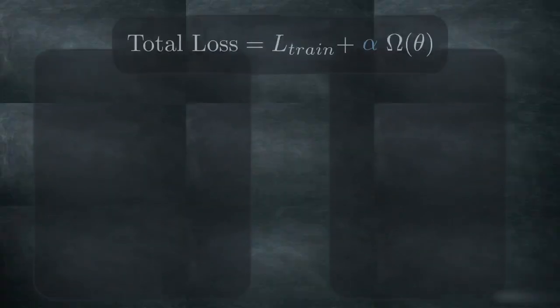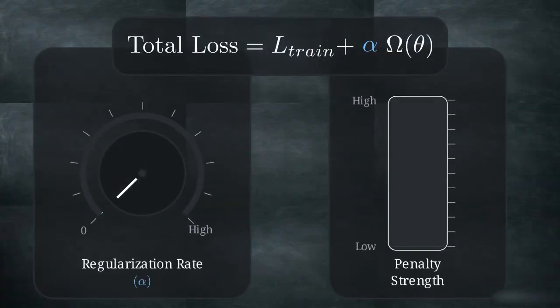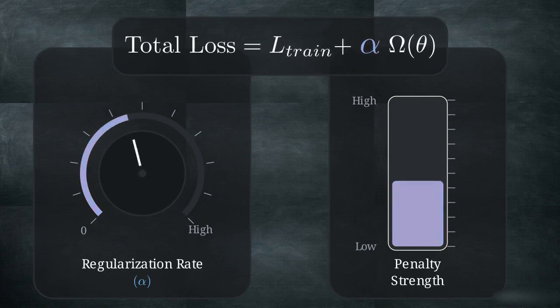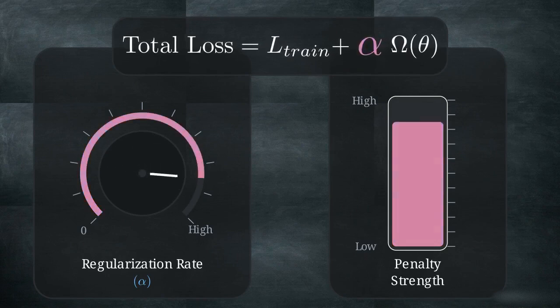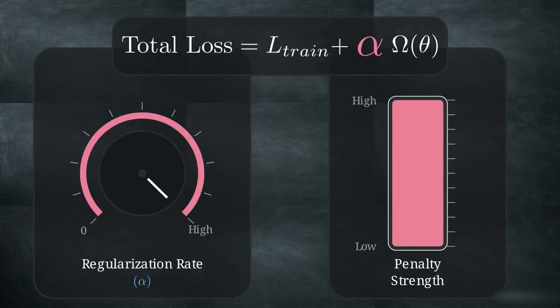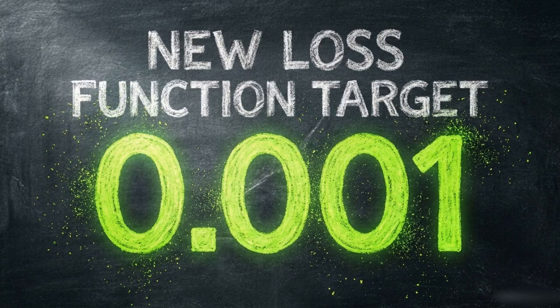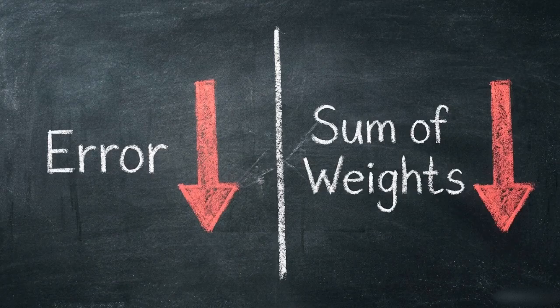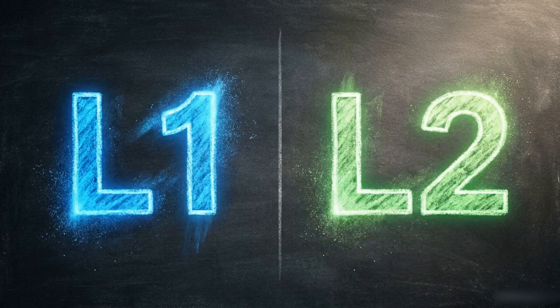The alpha variable multiplied against omega is the regularization rate. It is an additional hyperparameter that acts as a dial, controlling exactly how strictly the penalty is enforced. To reach the lowest possible value for this new loss function, the optimization algorithm must now find a balance where weight magnitudes are kept low, even as the model tries to maximize training accuracy. In deep learning architecture, the parameter norm penalty typically takes one of two specific mathematical forms, L1 or L2 regularization.